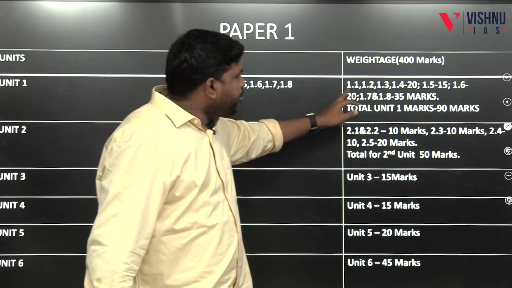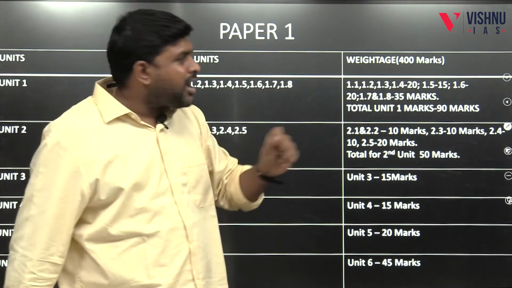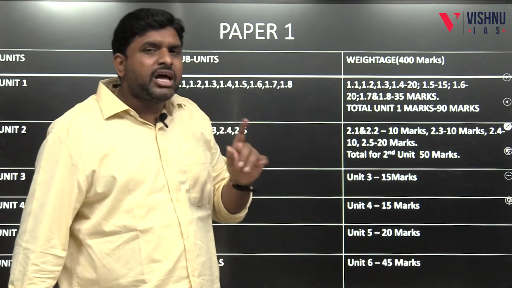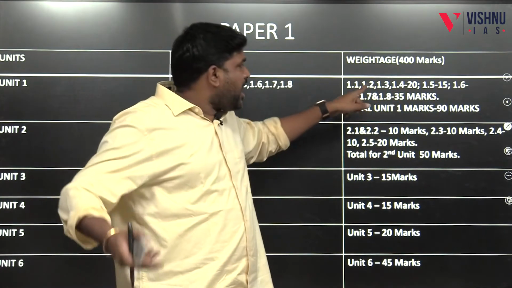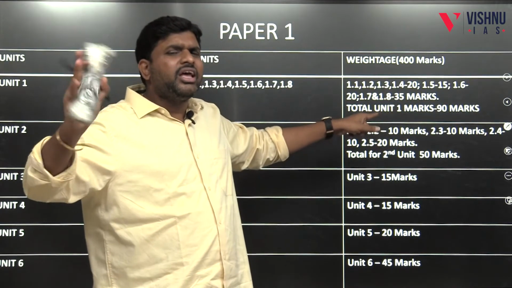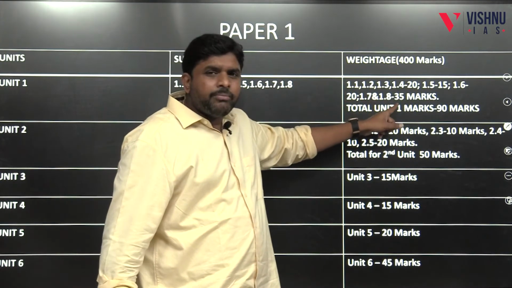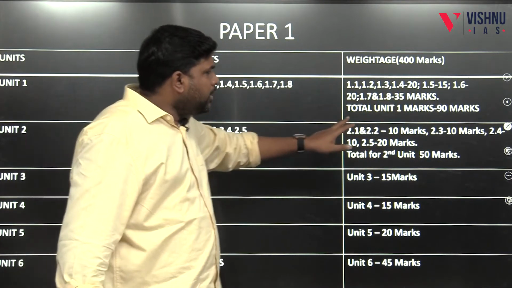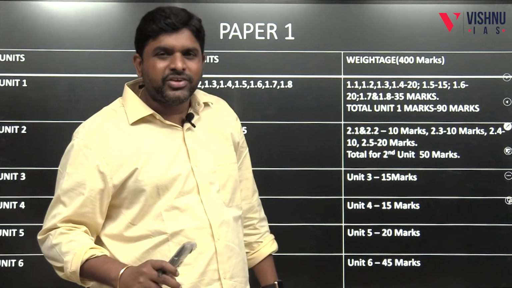In this, for 1.1, 1.2, 1.3, 1.4 together we can expect up to 20 marks, and for 1.5, primatology, we can expect up to 15 marks. For 1.6, evolution of man, we can expect 20 marks. For 1.7 and 1.8 together, generally from 1.7, the core biology, we will not get even one question. So majorly from 1.8, which is general archaeology, we will get 35 marks. So overall, the total Unit 1 weightage is 90 marks, my dear friends.